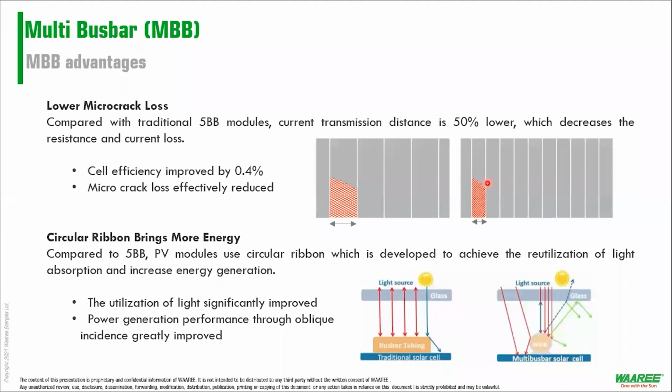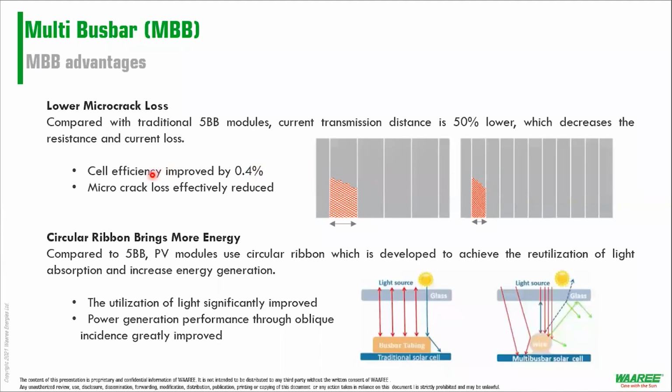So for example, if we have a micro crack generated here, the microcrack will propagate through this 31 or 32 mm, right? When you compare it to multi-bus bar, the microcrack will only propagate, say, 18 mm at the max before jumping over the bus bar and going to the next part of the same cell, right?